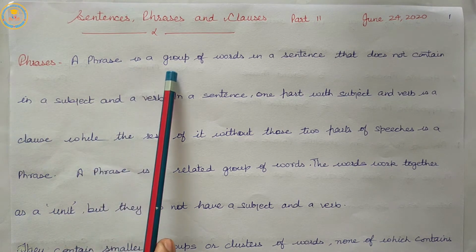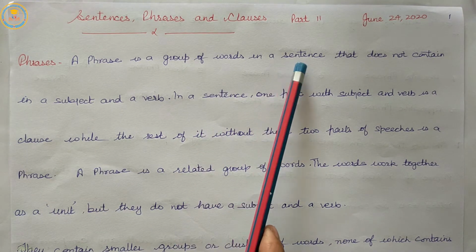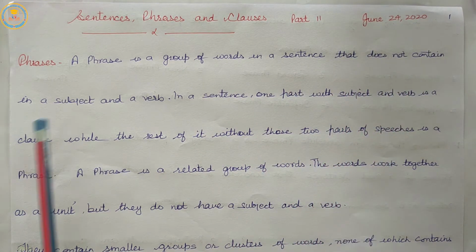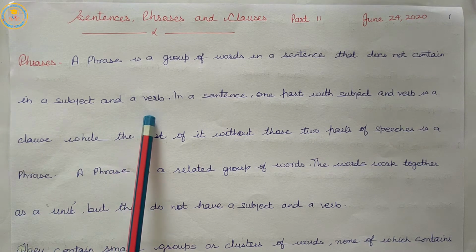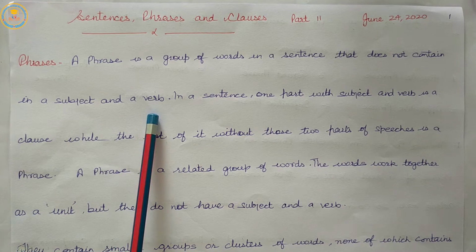Phrases. A phrase is a group of words in a sentence that does not contain a subject and a verb.